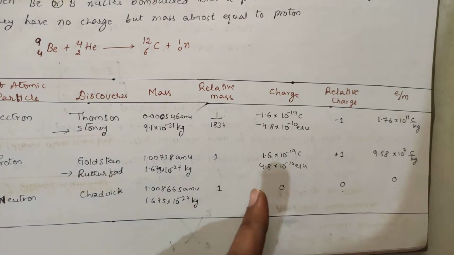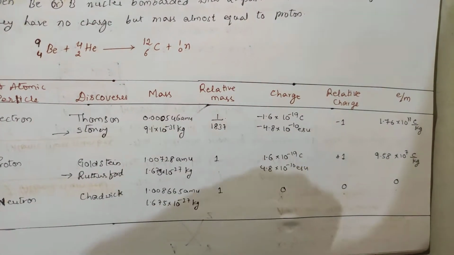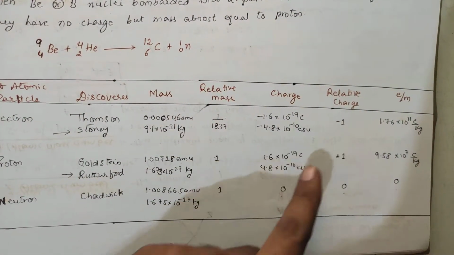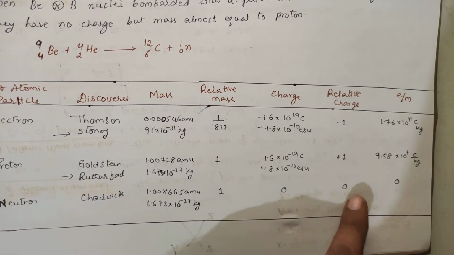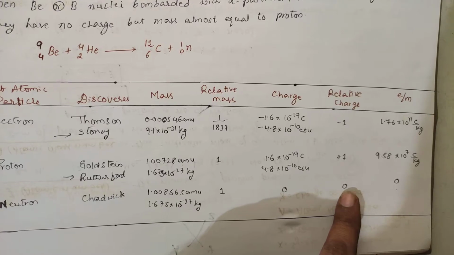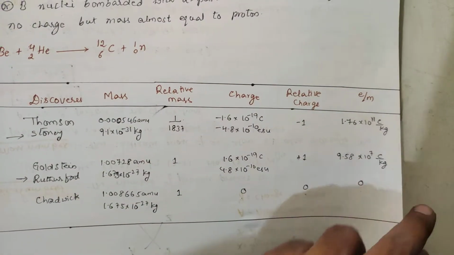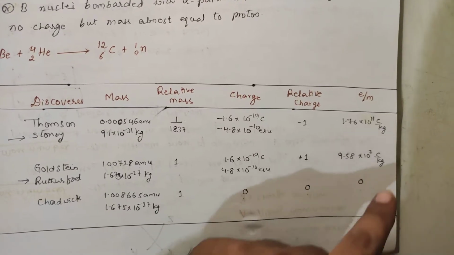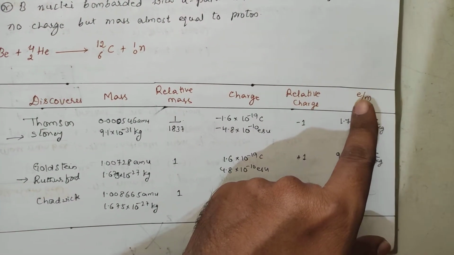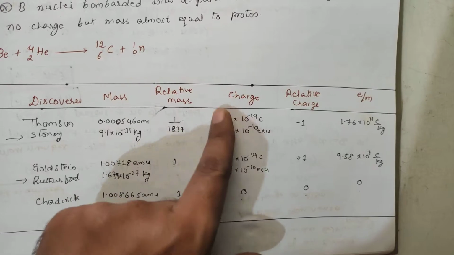If you go for the relative charges, you are comparing this charge with this one. So it is taken as minus 1, and this is taken as plus 1. For the neutron, it doesn't have anything, so that will be 0. You remember this value, students. If you are able to calculate, it's okay, very fine. See, e by m, e means the charge, whatever charge we have taken here, e.